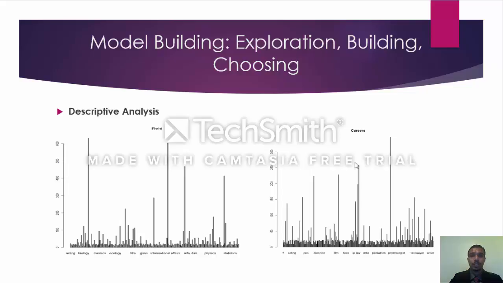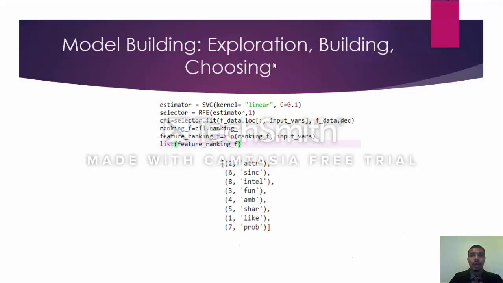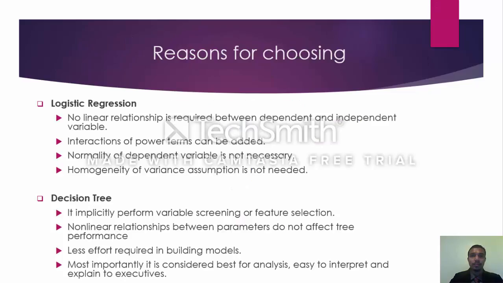Hence, in order to reduce our scope and make our project more accurate, we decided to drop all these uncoded values. After doing the descriptive analysis, we found that there were 8 important variables, of which like was the most important, while intelligence was the least important variable.